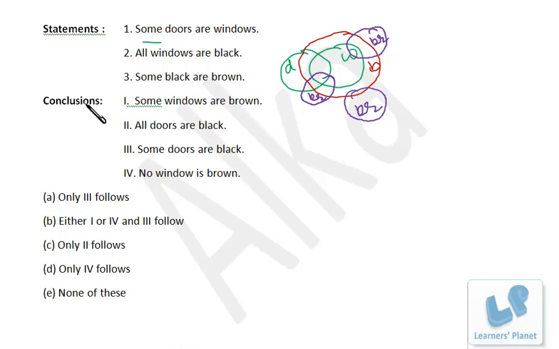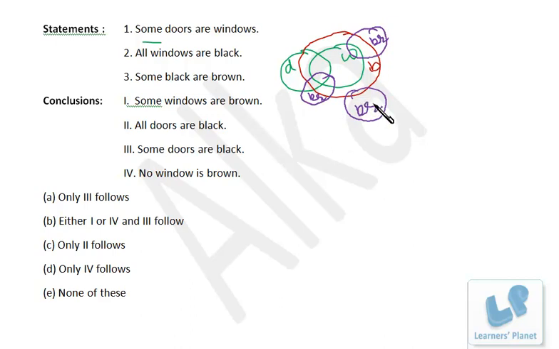Now the first conclusion, some windows are brown. So this window and this brown. So we have the three possibilities for brown, and all the three possibilities of brown are matching with windows. That means in all the three cases some portion of window and brown is common. Right?